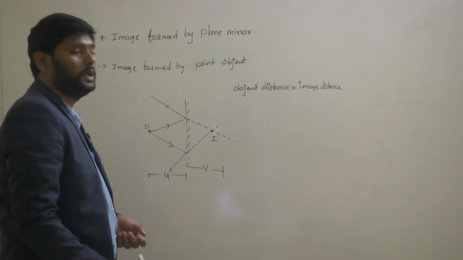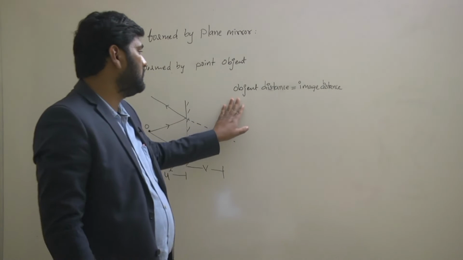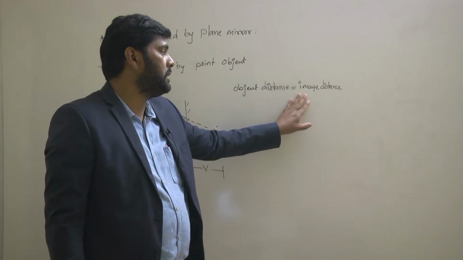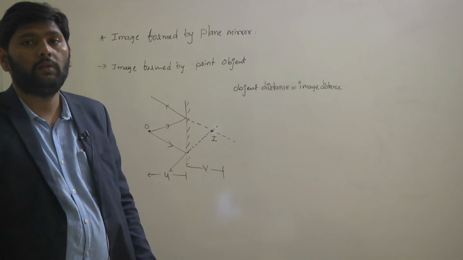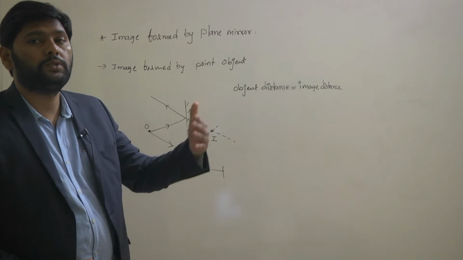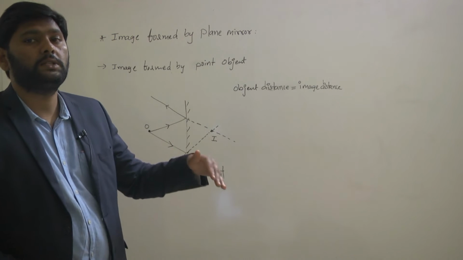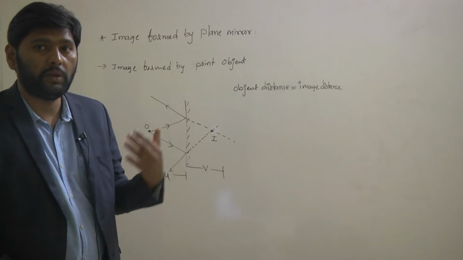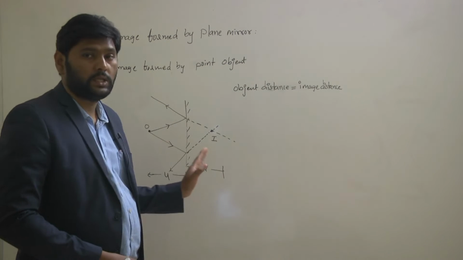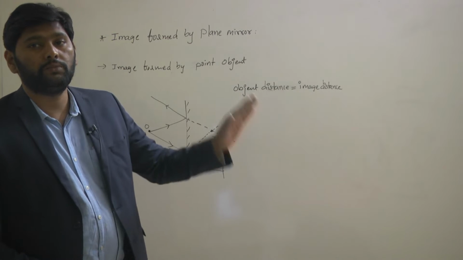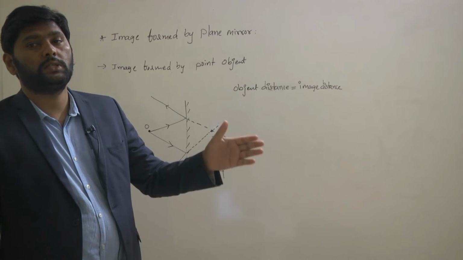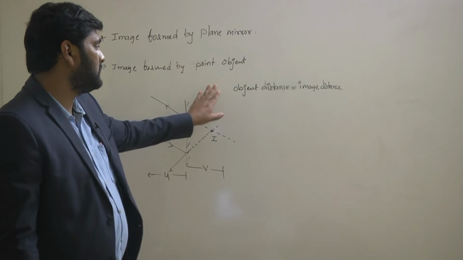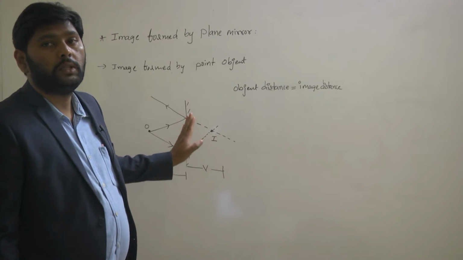Object distance is equal to image distance. By seeing the diagram, we can observe this thing, object distance is equal to image distance, which means when a plane mirror forms an image, whatever distance the object is from the mirror, the same distance is present for the image also. Once again I am repeating my statement, whatever distance is present from the mirror to the object, the same distance is present from the mirror to the image inside the mirror. So this is the first nature of the image formed by the plane mirror.